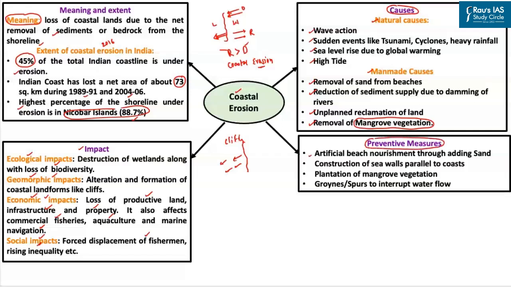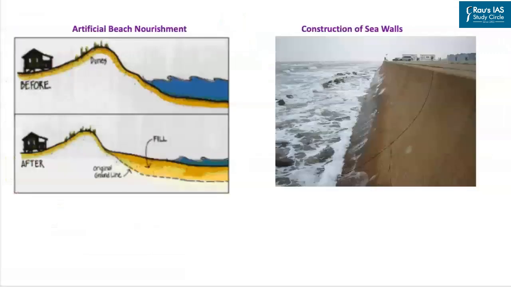The first measure is artificial beach nourishment through adding sand. This artificial beach nourishment has been shown in this particular figure here. As you can see, you have a before and after image. In the after image, since we have added more sand to the beach, the deposition of the sediments is much higher than the removal. So this in turn would help us prevent the coastal erosion.